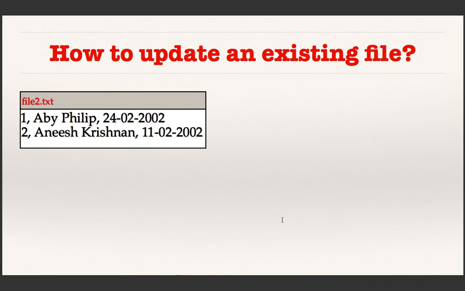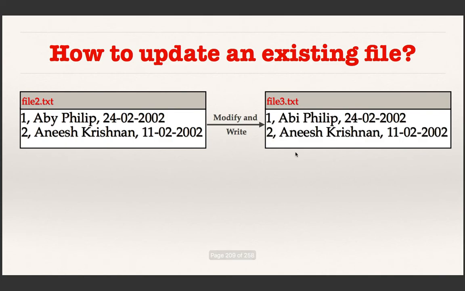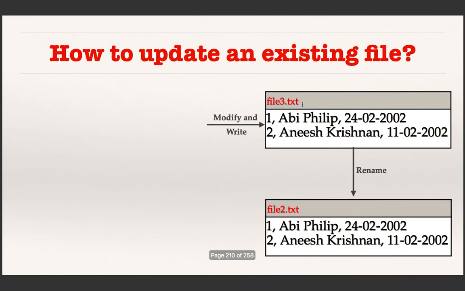If you try to picturize what we did, this is the file that we want to modify. We read the file and copied it into a new file. While copying, we modified the data also. After that, we delete this file and rename the new file to file2.txt. This is what we did. That we have not shown using a program. Maybe using a file processing application like OpenOffice word processor, or using a command in your operating system, you can rename.